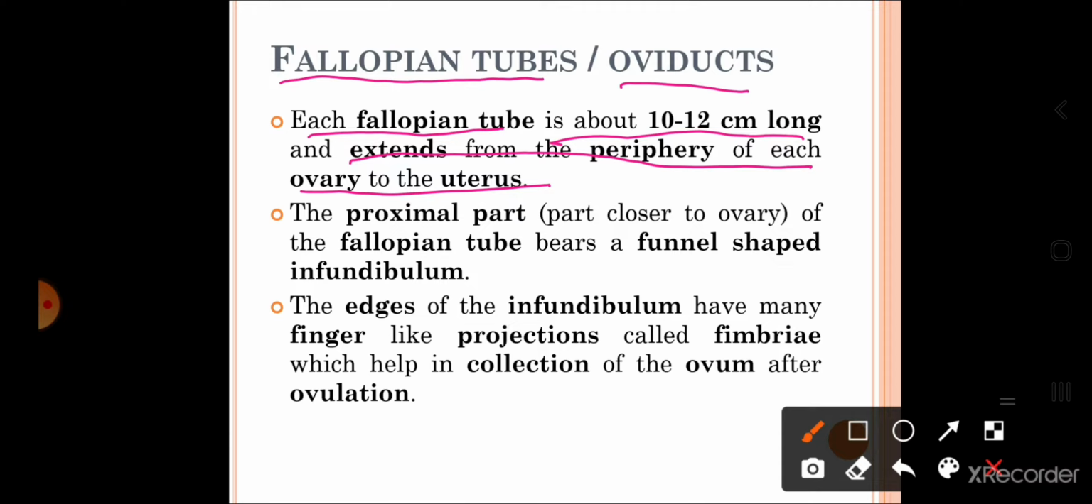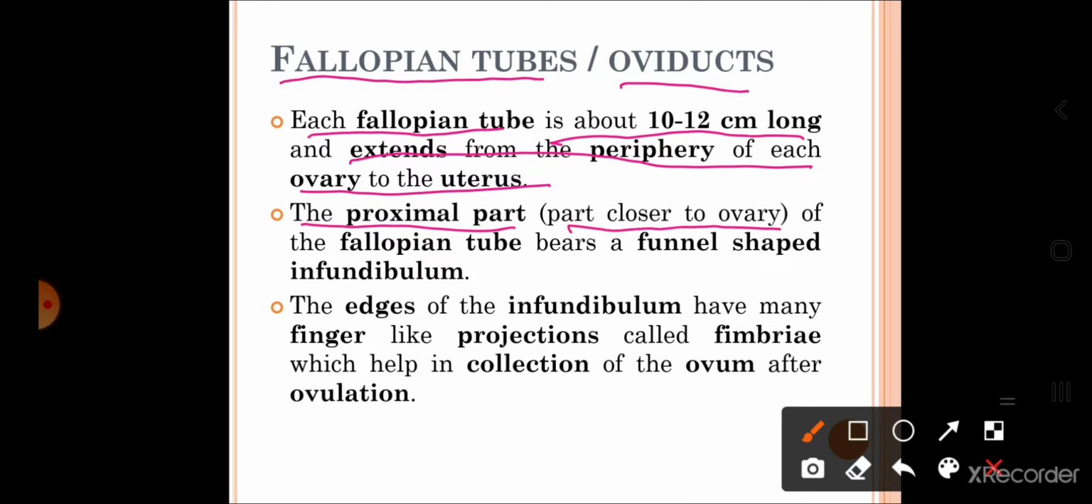But keep in mind that there is no physical connection between the ovary and the oviduct. They are not connected structures. Both of these structures lie very near to each other. They are in close proximity, but they are not connected with each other. The proximal part, what is the proximal part? The part which is closer to the ovary.